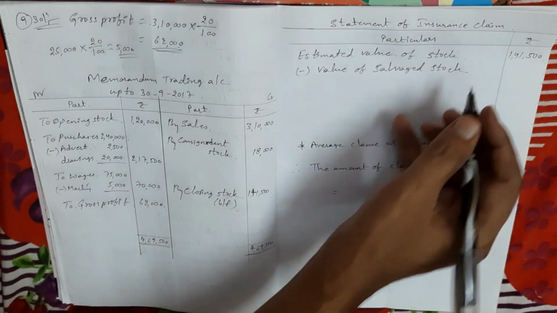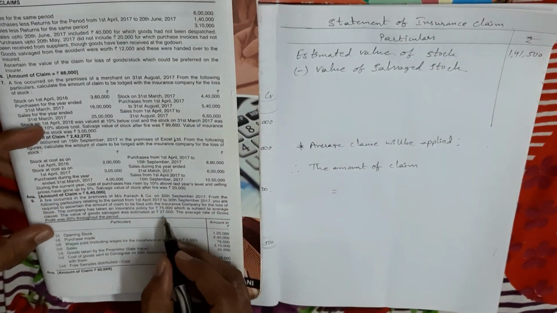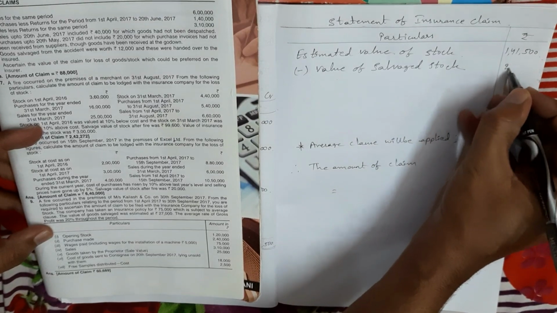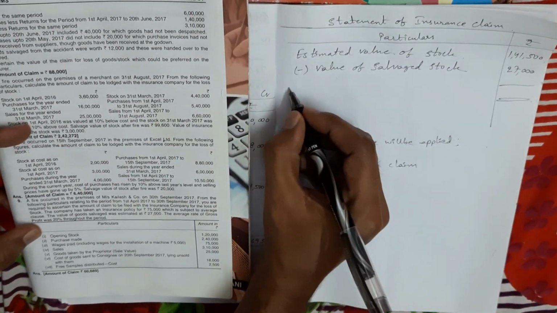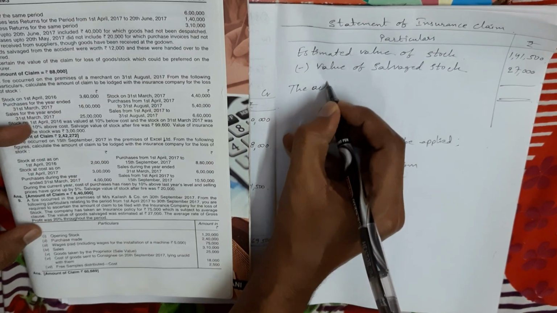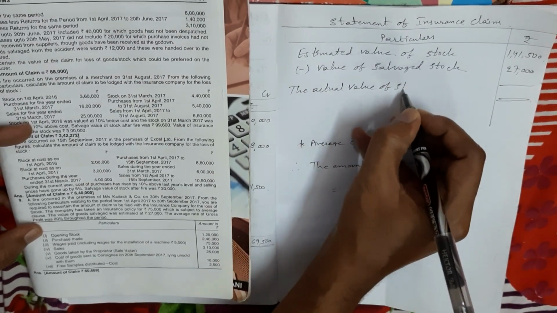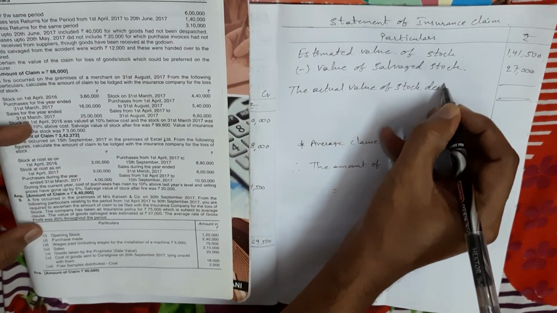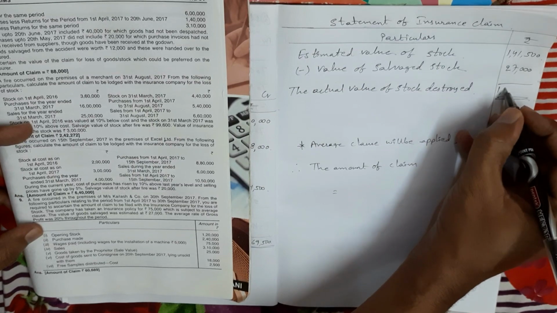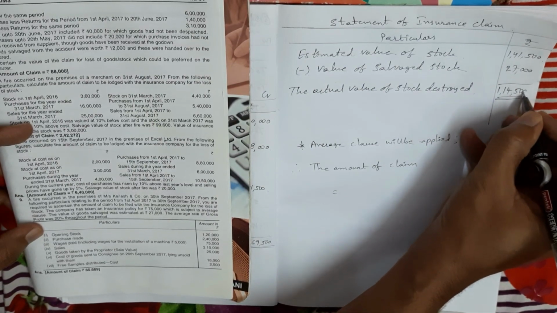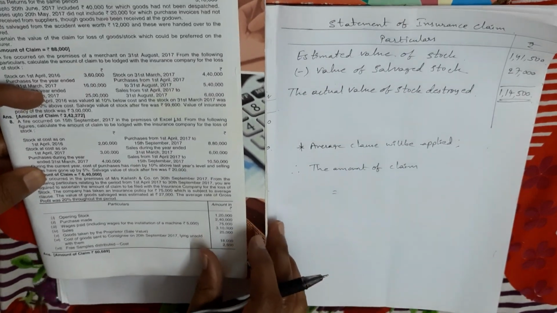In the problem, the value of salvaged stock is given as 27,000. Then we get the actual value of stock destroyed, which is 1,14,500. But my dears, in the problem the insurance claim amount is also given.